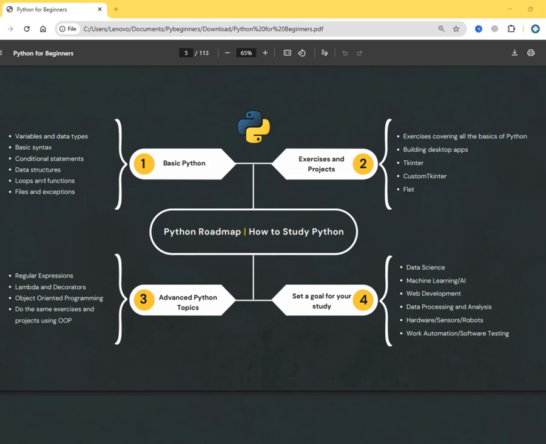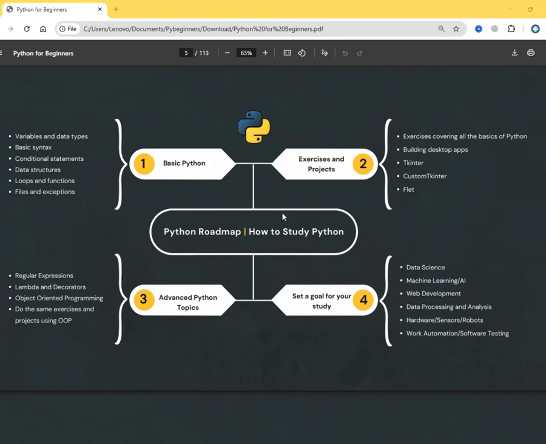Then you will go for the loops and the functions. So loops and functions are also basic things, something really good for you to understand how to use. And after that you can also start files and exceptions in the Python programming language, okay. It's very good for you to learn how to manipulate files and how to make use of exceptions, so that you can learn how to avoid some errors in your code, okay.